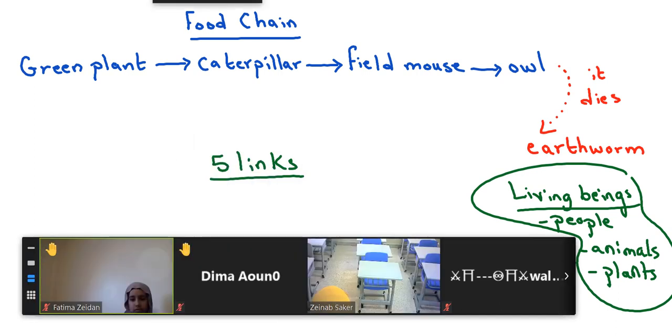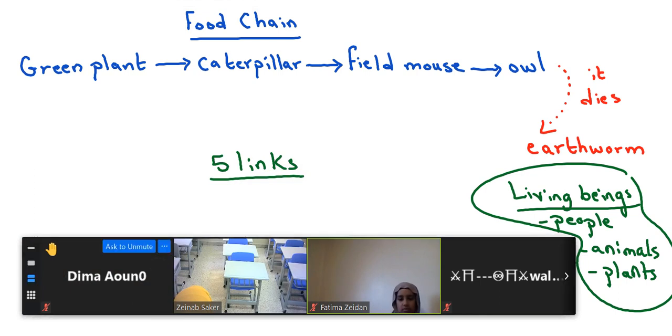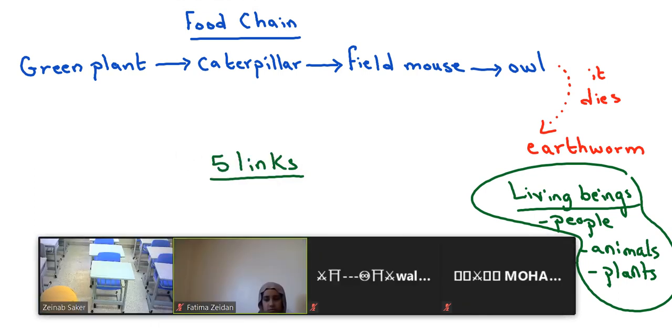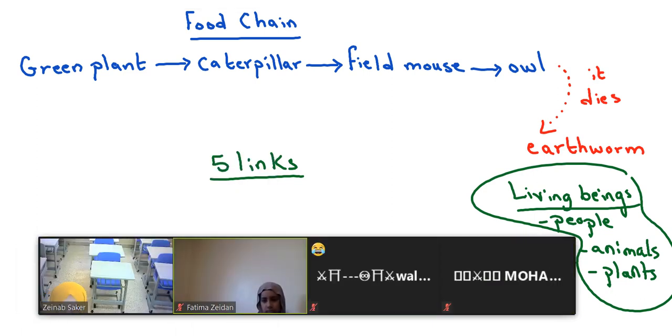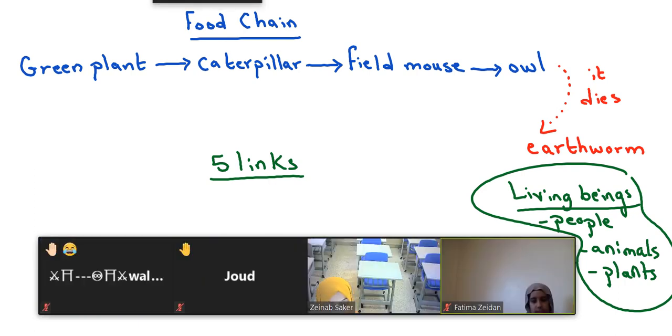I said before, when this question is answered, you have to lower your hands. Now, indicate the producers. Jude? The producers are the green plants. Okay, how many producers are there in this food chain? There is one producer, the green plant. Excellent. So I have only one producer in a food chain.